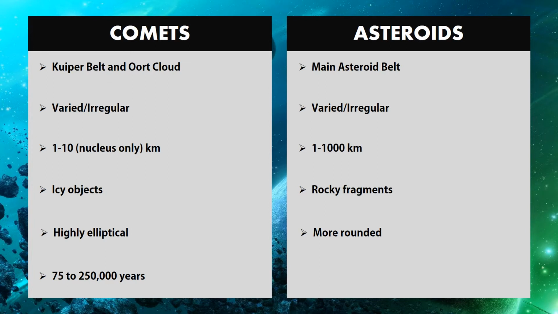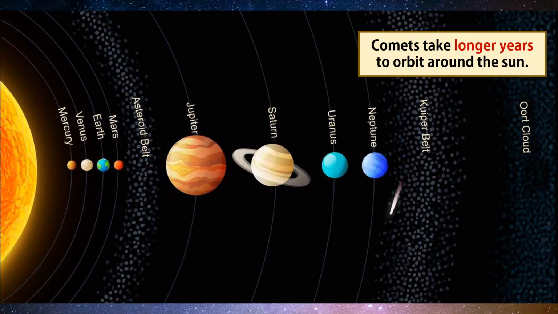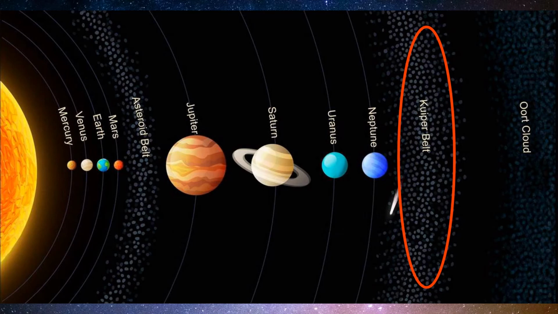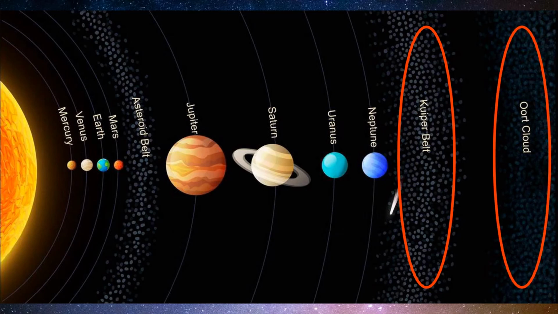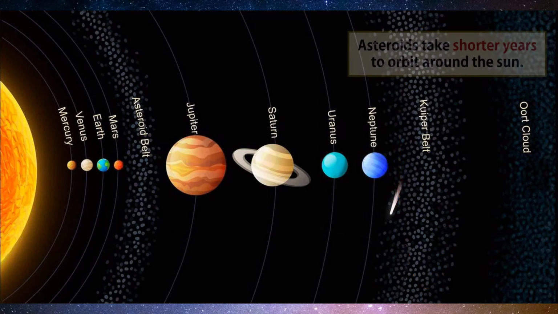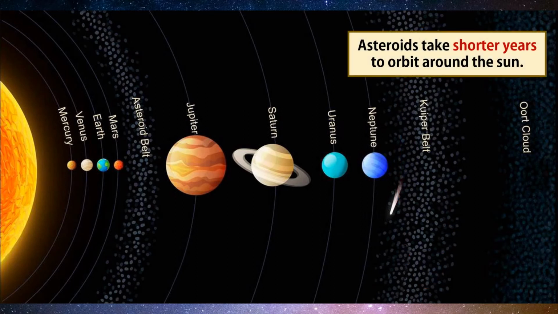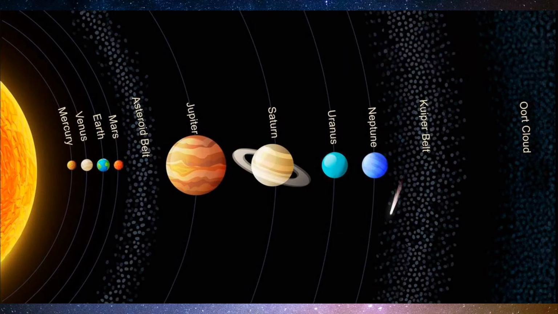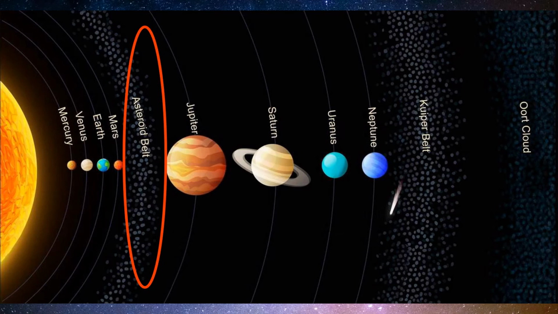In contrast, the orbital periods of asteroids are ranging from 1 year to 100 years. Comets usually take longer years to orbit around the Sun because they are located in Kuiper Belt and Oort Cloud, which are beyond the planets and the solar system, while the asteroids usually take shorter years to orbit around the Sun, since they originated from the main asteroid belt, which is just between the orbits of Mars and Jupiter.